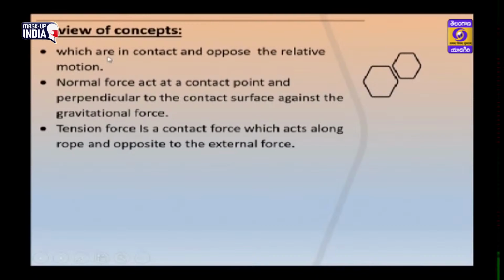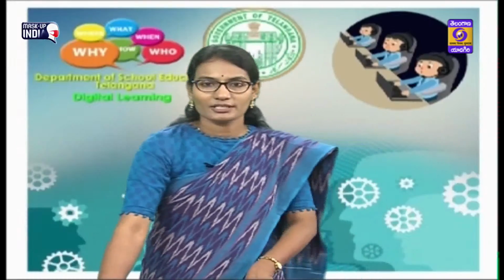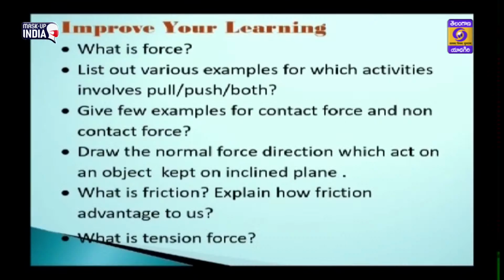Friction is a contact force which opposes the relative motion. Normal force acts at a contact point, perpendicular to the contact surface, against the gravitational force. Tension force is a contact force which acts along the rope or string and opposite to the external force. Children, these are the concepts we learned in this session. So let us try to answer these questions to improve your learning.